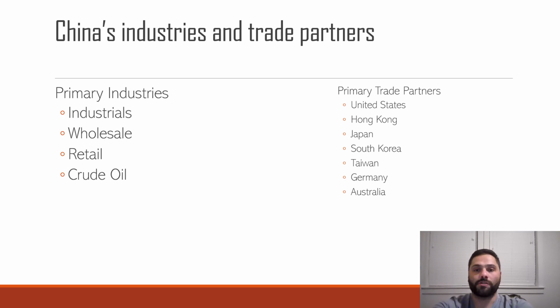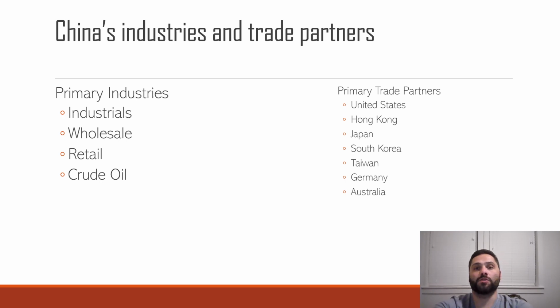As far as trade partners, the United States being the most important trade partner for China, with over $500 billion a year exported from China to the United States and $150 billion imported back into China from the United States.